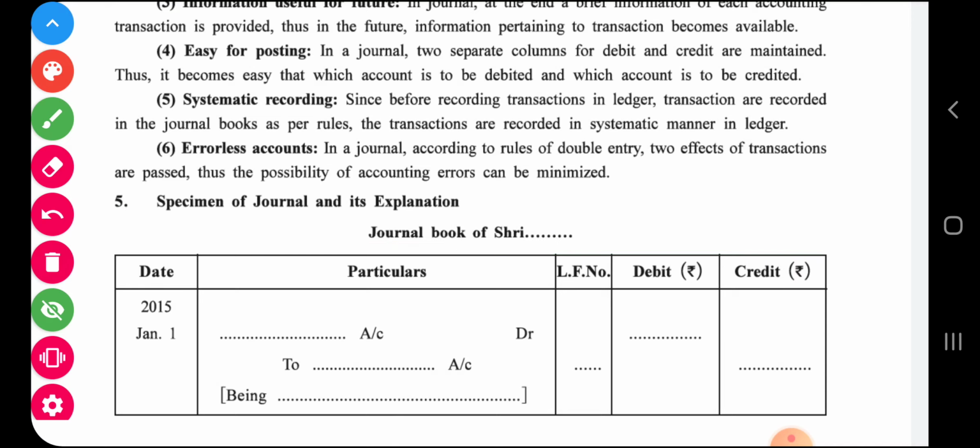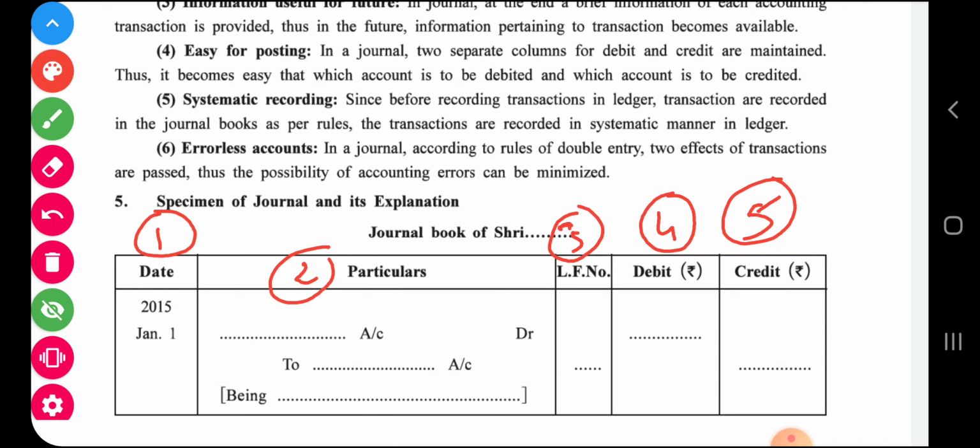Now in journal altogether 5 columns are there. You can see number 1 is date, number 2 is particular, number 3 is LF which indicates ledger folio, number 4 is debit, and number 5 is credit. So altogether 5 columns are there in journal. Now in date column no need to explain. In date column we have to write the date, the date of transactions.